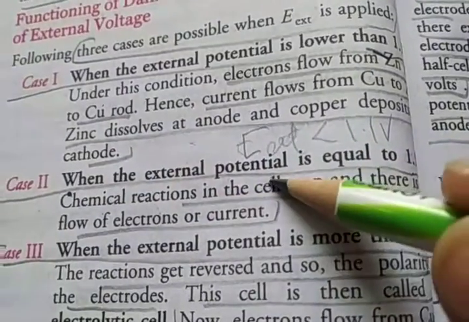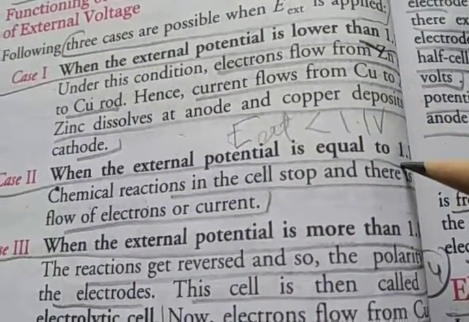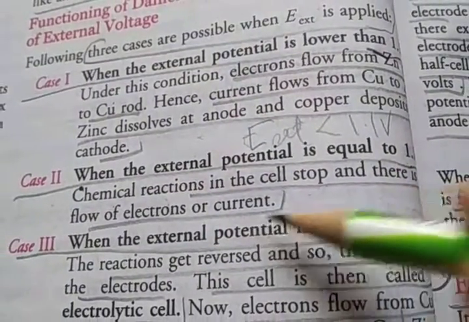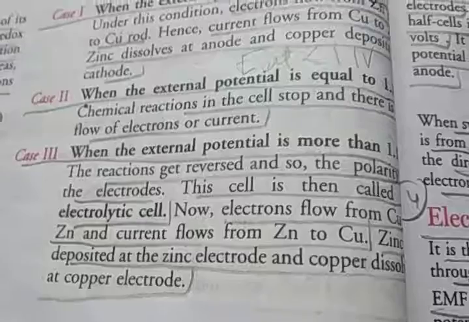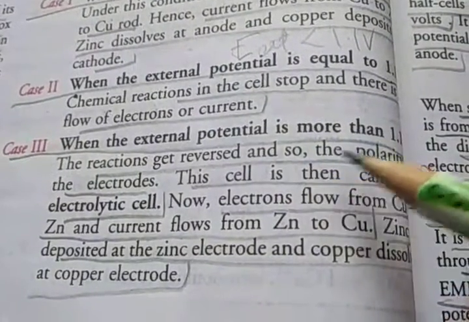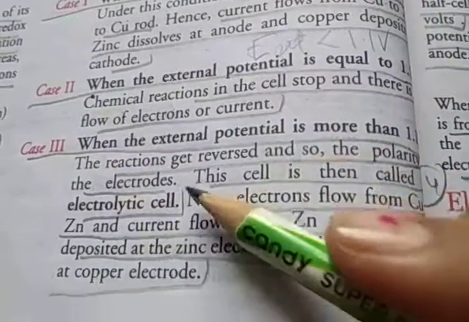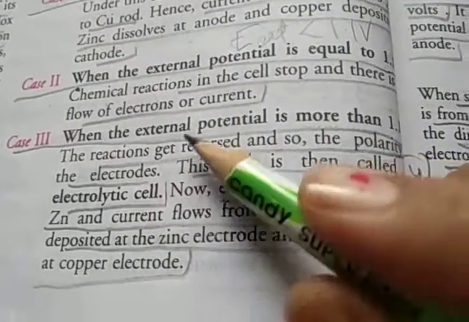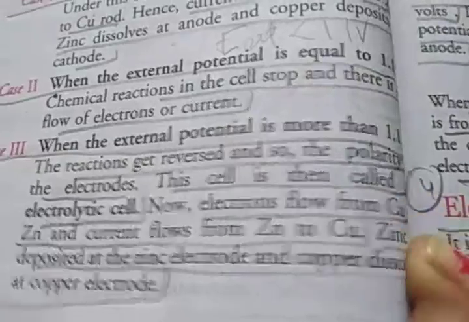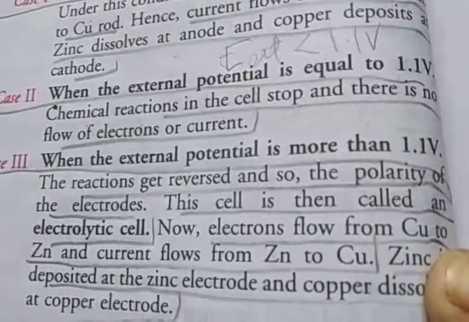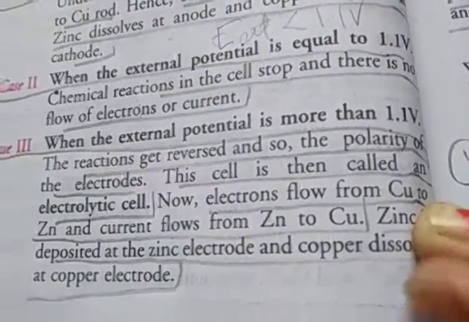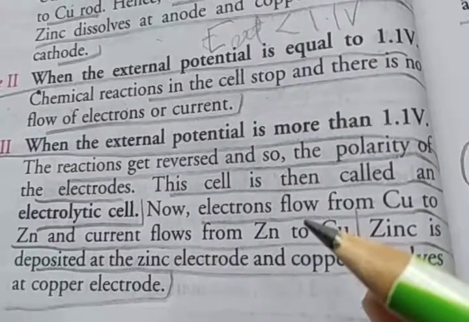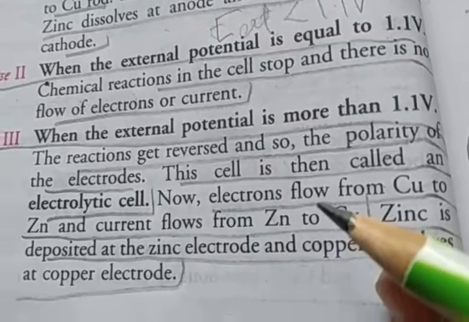Second, when the external potential is equal to 1.1, the chemical reaction in the cell stops, and the flow of current also stops. Third case, when the external potential is more than 1.1, the reaction gets reversed, and so does the polarity of the electrodes. This cell is then called an electrolytic cell, because in the reverse reaction, electrical energy is converted into chemical energy.